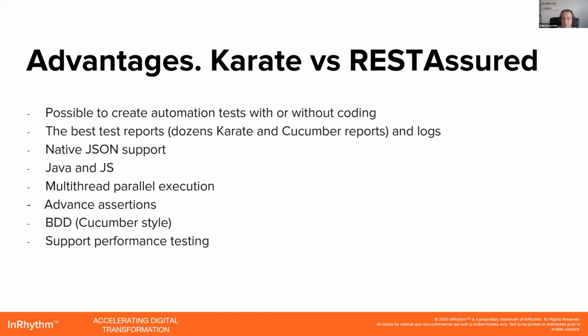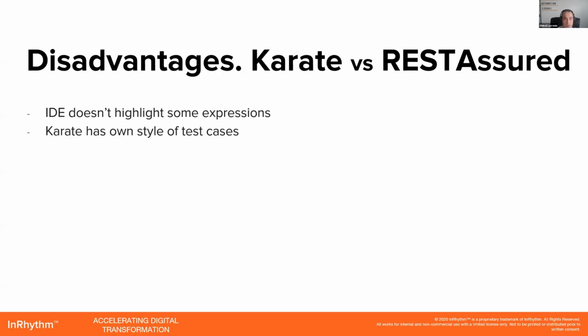And you have different types of matchers for how to check JSON paths. You can parse JSON, there are a lot of good matchers, and you can use JS functions too. Karate is based on BDD and Cucumber, and supports Cucumber. It's good for performance testing because you can use multi-threading.